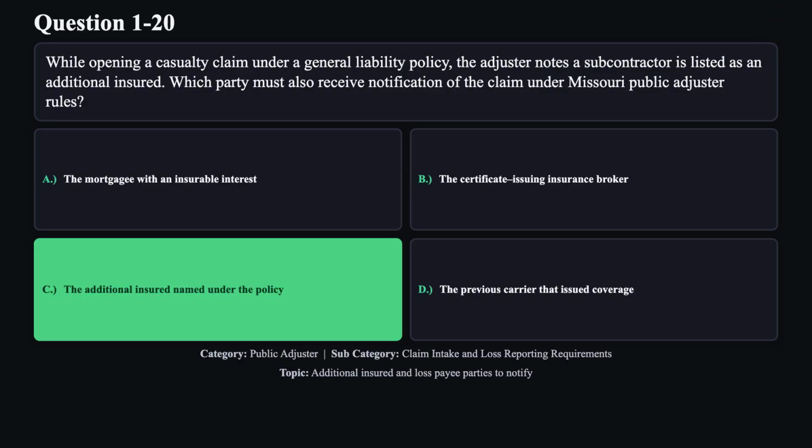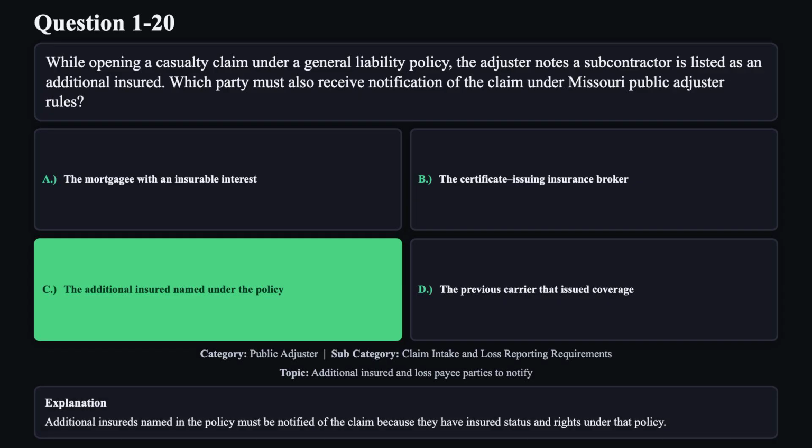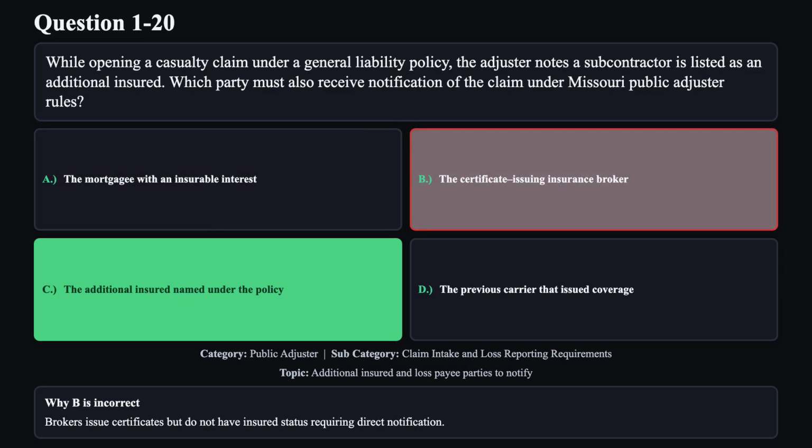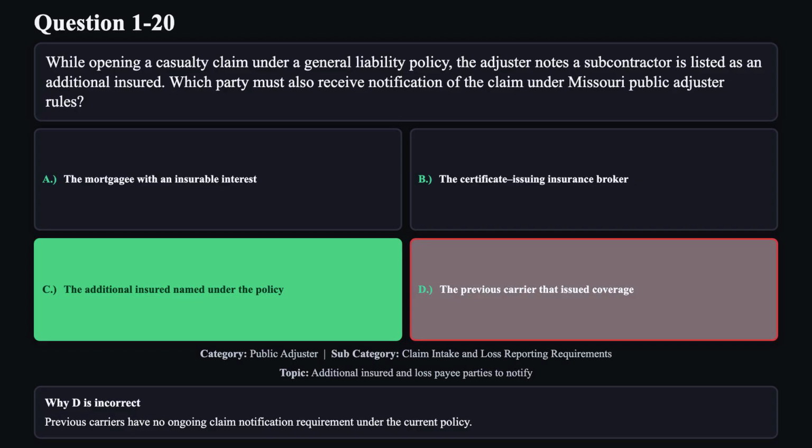The correct answer is C. Additional insureds named in the policy must be notified of the claim because they have insured status and rights under that policy. Reason A is not correct. A mortgagee's interest is in property policies, not liability additional insured status. Reason B is not correct. Brokers issue certificates but do not have insured status requiring direct notification. Reason D is not correct. Previous carriers have no ongoing claim notification requirement under the current policy.